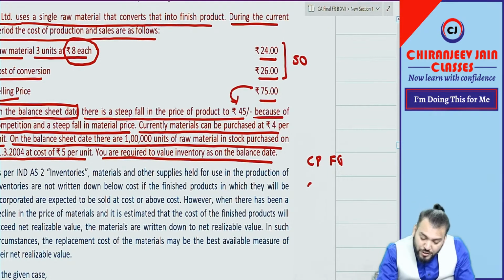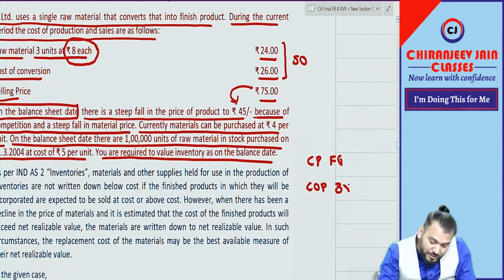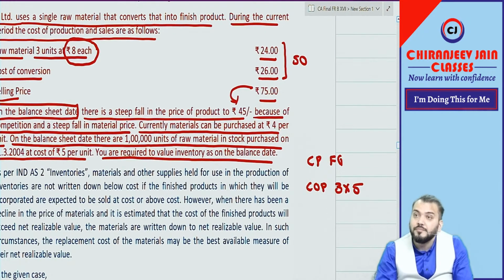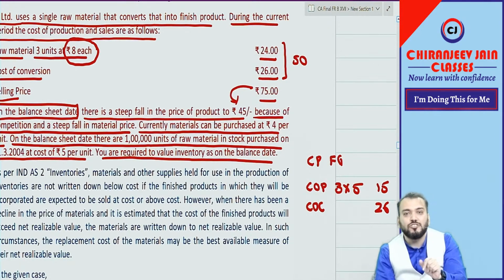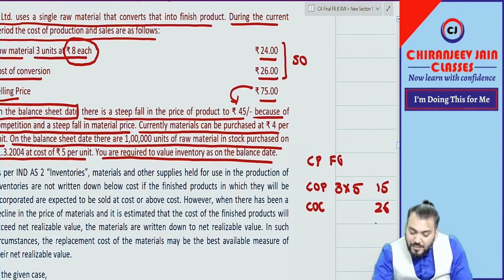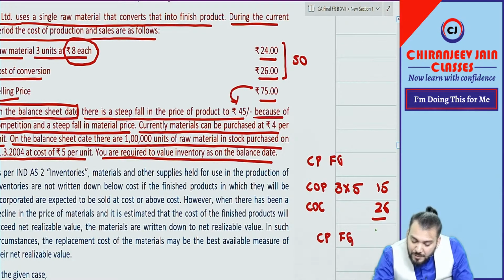So what will be the cost of purchase? It will be 3 into 5, not 3 into 8. So it becomes 15. Cost of conversion will be the same 26. Nothing has been given about a change in cost of conversion, so we take that only. What is the cost price of finished goods? It becomes 41.